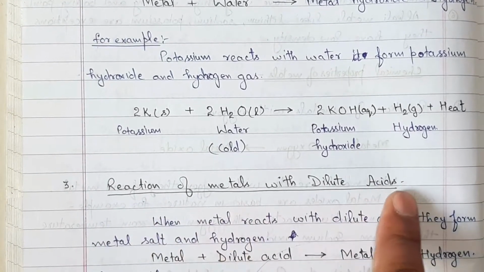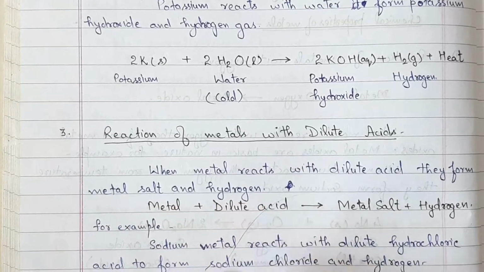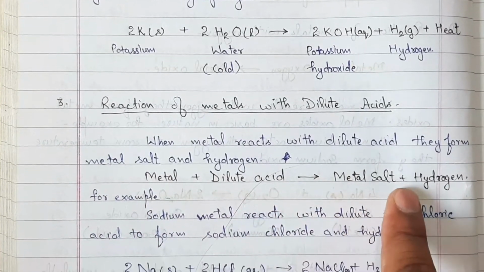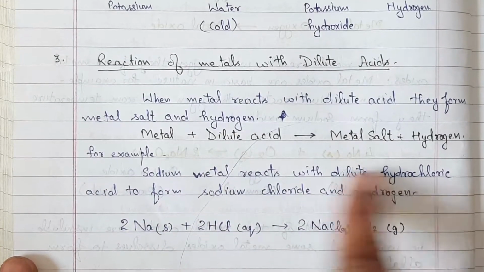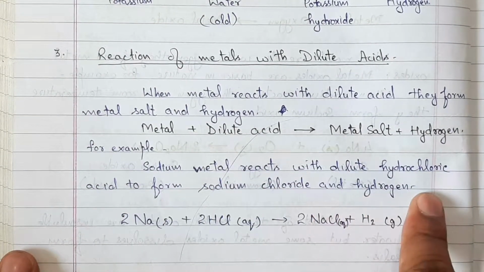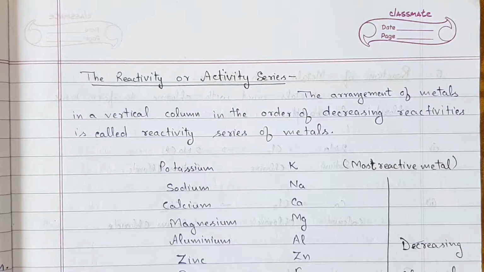Reaction of metal with dilute acid. When metal reacts with dilute acid, they form metal salt and hydrogen. Metal plus dilute acid gives metal salt plus hydrogen. For example, sodium metal reacts with dilute hydrochloric acid to form sodium chloride and hydrogen. 2Na + 2HCl gives 2NaCl + H2.